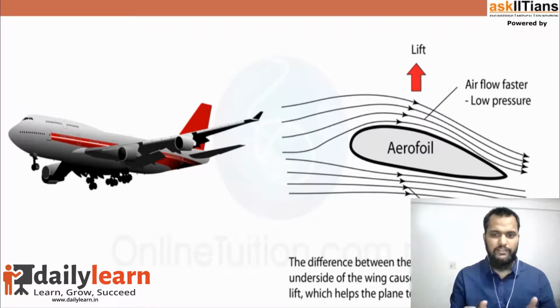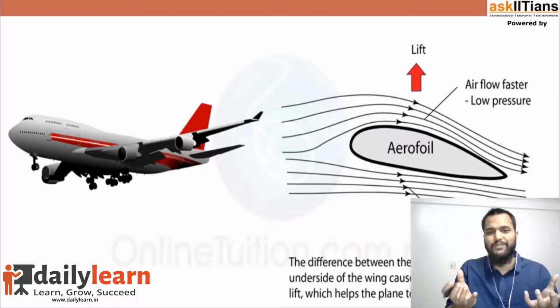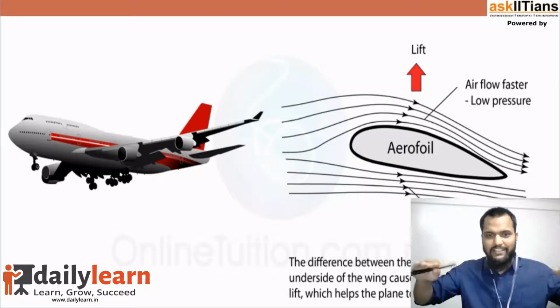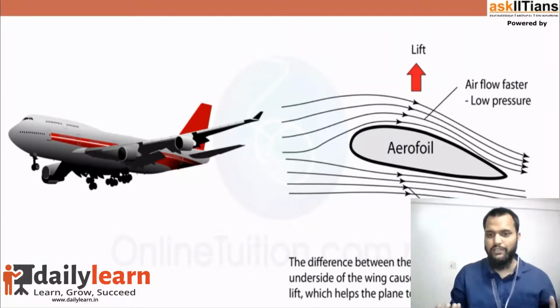So this difference between the pressure at the top and underside of the wing causes a net upward force, what we called a lift, which helps the plane to take off. So if the wings were flat like this, we would not be able to take off the plane. I hope you understand it.